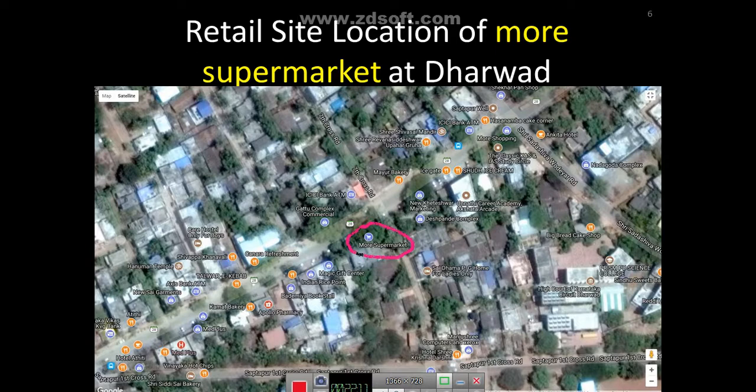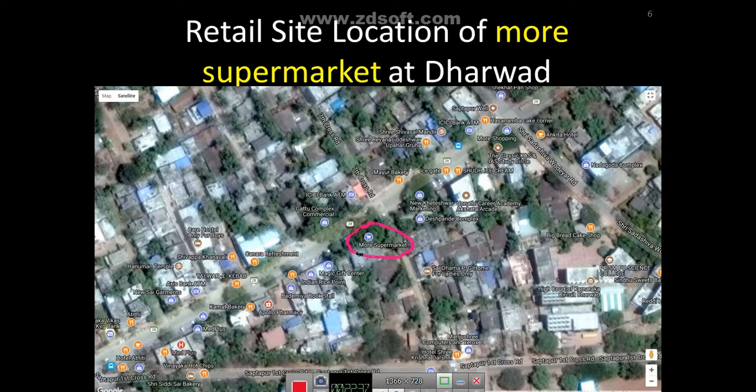Exactly opposite Saptapur Bhavi, on the other side of the road, is the More supermarket, and this is all residential. This entire part is a residential area called Jayanagar. This is Saptapur, this is Jayanagar, this is Bharati Nagar, Narayanpur.